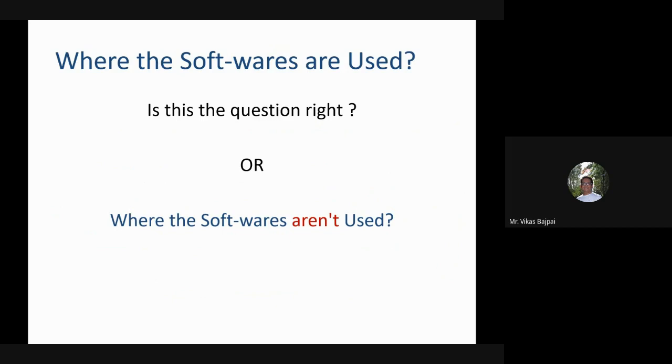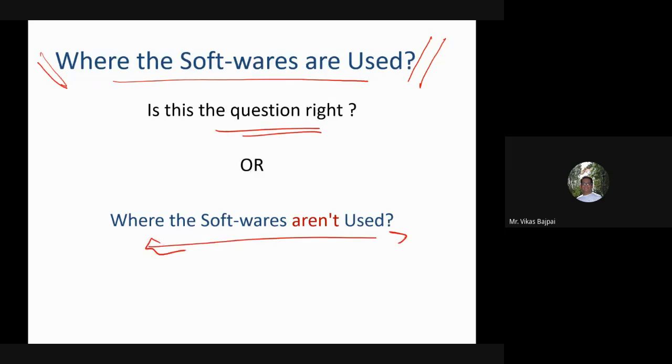Now, we have a question: where is software used? These days, I would say this question is incorrect, because the question should be where software isn't used, right? To recall, right now this online class is going on with the help of tons of software working at the back end. The thing I'm writing on the slide is because of some software applications running.